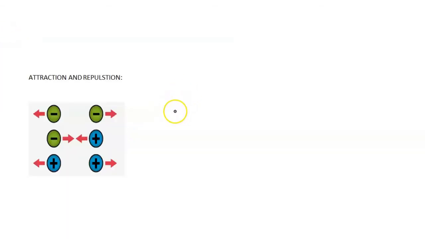We already studied that there are two types of electric charges. One is positive charge and another one is negative charge. And we know that similar charges always repel each other. That is, it may be negative-negative or positive-positive, as shown in the picture.